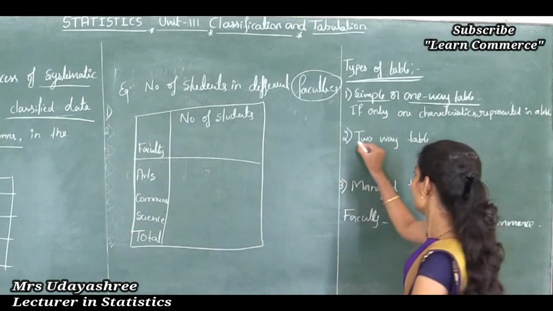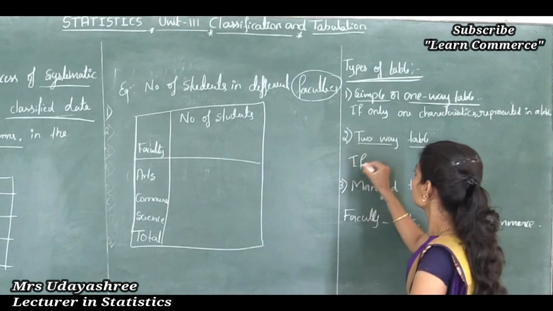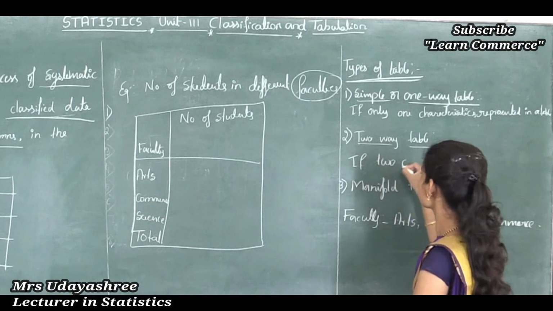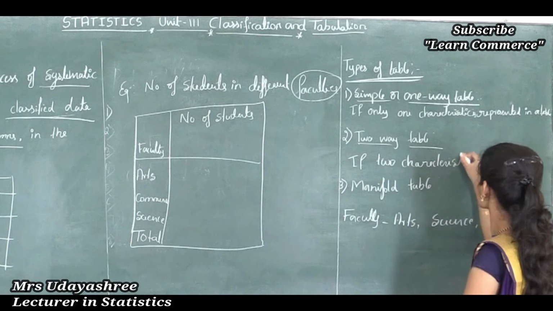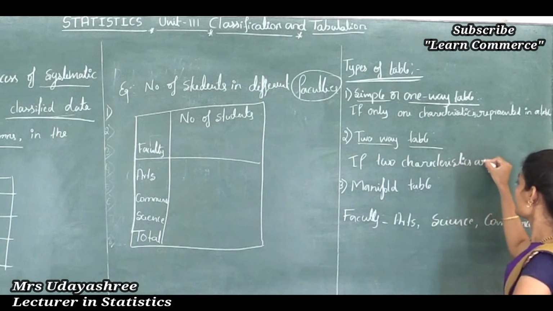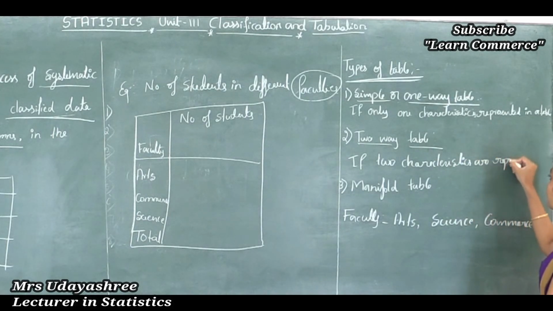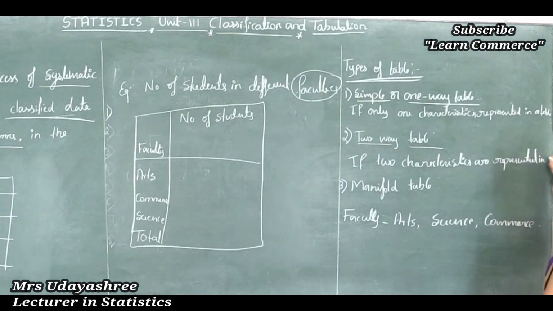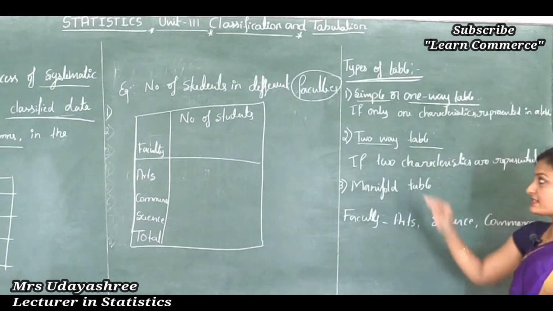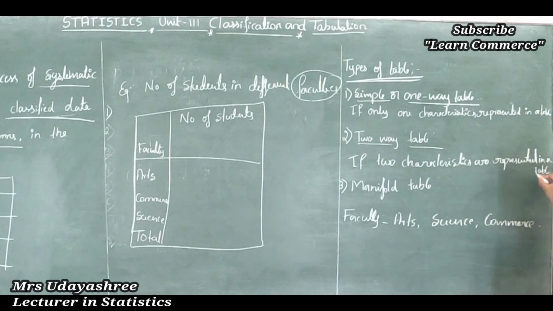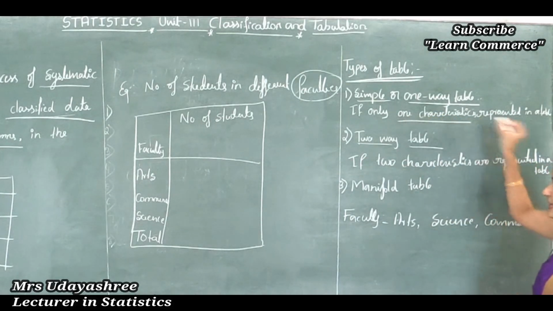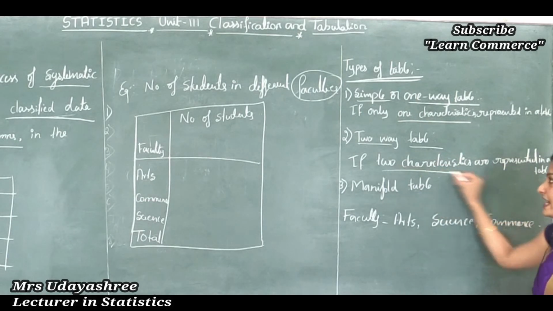Two-way table in the sense that if two characteristics are represented in a table, this is known as two-way table. One-way table is only one characteristic. So here two characteristics are there.